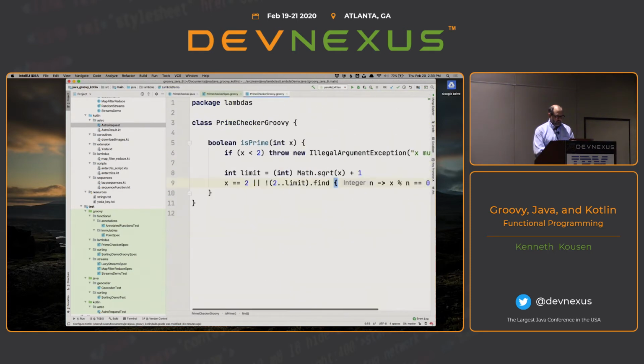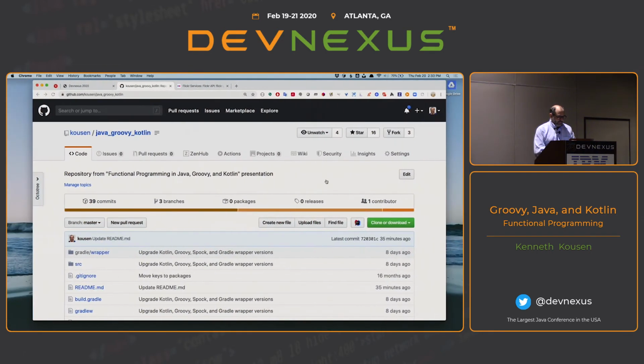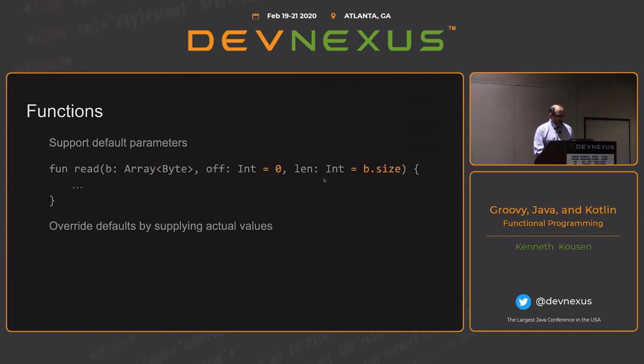Okay, so I'll come back to this stuff here. The other thing that Kotlin provides, which is a great space saver compared to Java, is default arguments for functions. This one says, I have a read function that reads from an array of bytes, and I can either supply an offset and a length, or if I don't, there are default values for them. Therefore, I don't have to write all those overloads that we have in Java. So that's a great savings.